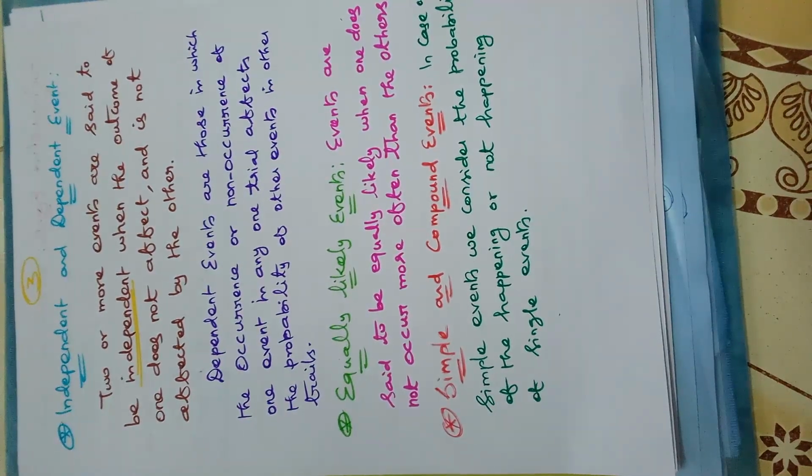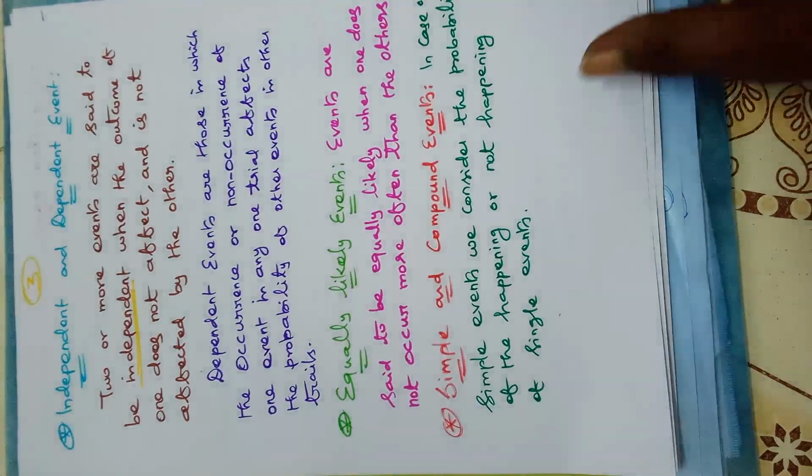Now we move to the next definition: simple and compound events. In case of simple events, we consider the probability of the happening or not happening of a single event.